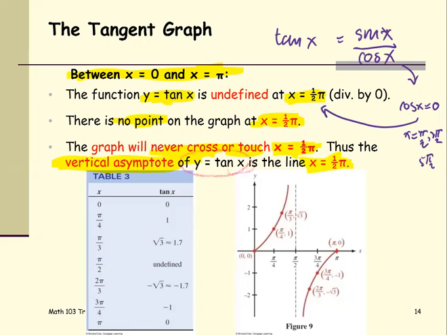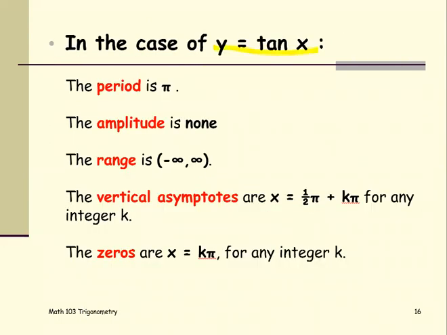So for another period, for the interval between 0 and pi, from angle 0 here to angle pi there, there will be one vertical asymptote that separates the graph of the tangent of x into a left side and a right side. Y equals tangent of x. The period is pi. As we sketch the graph of the tangent, we have the vertical asymptote at x equals pi over 2. The graph is between 0 and pi.